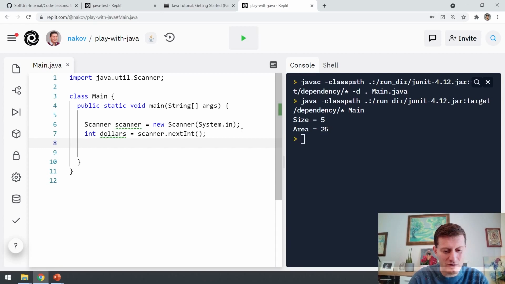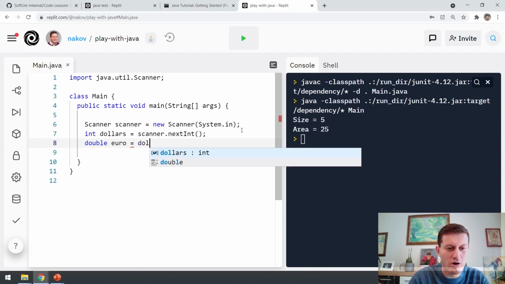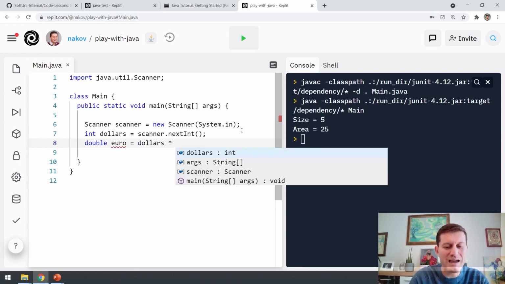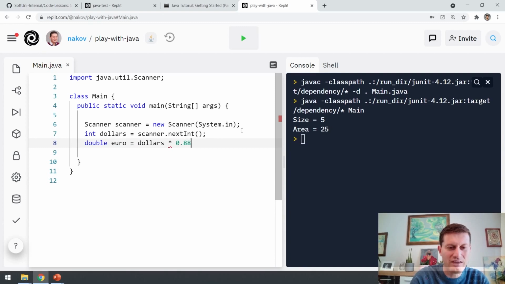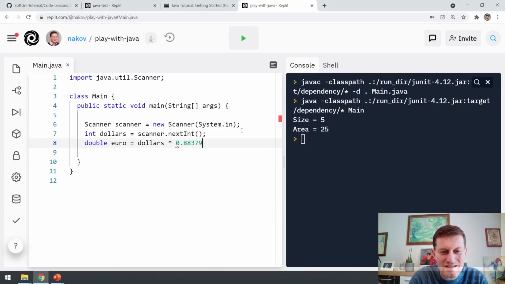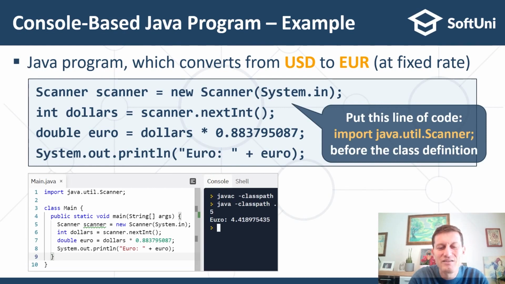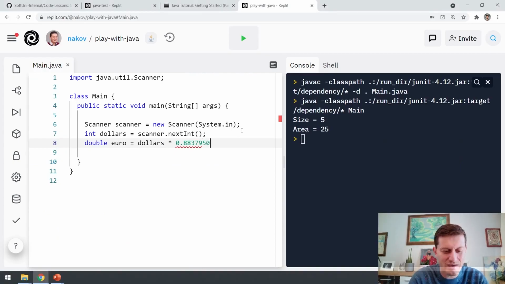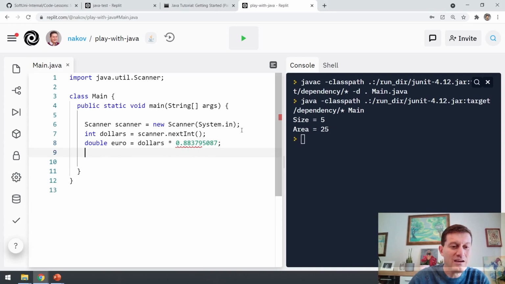So let's continue. I say double euro equals dollars multiplied by 0.885087. Okay, so why do I use double here?